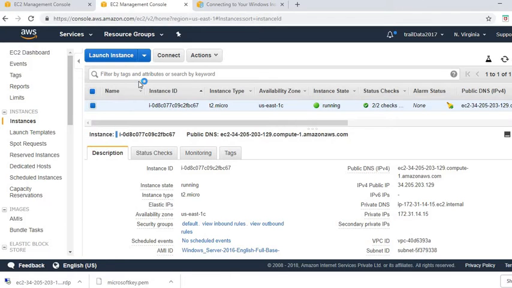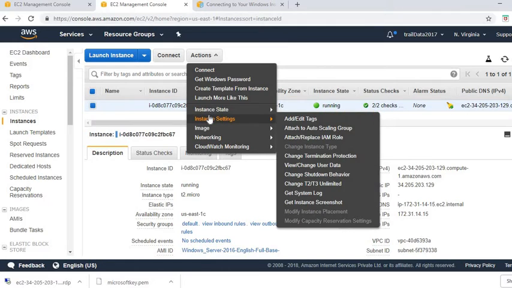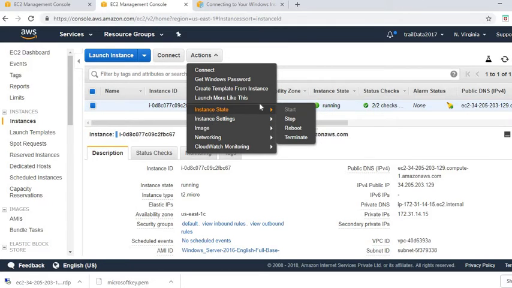Because we created it on the fly, this is an example of an on-demand instance, and it is the most expensive option from a pricing perspective because there is no commitment from us. We can terminate, we can stop, as and when we would like. If I terminate, I would not be getting charged any further cost.